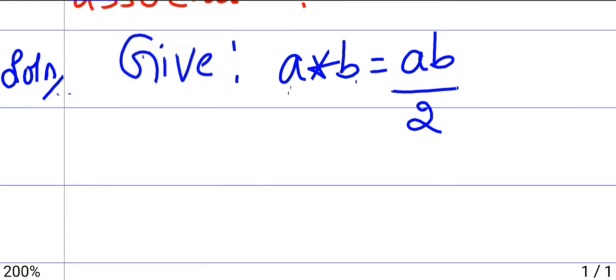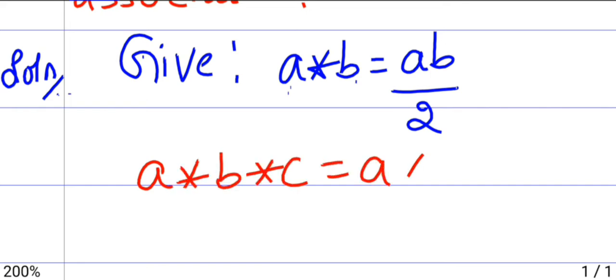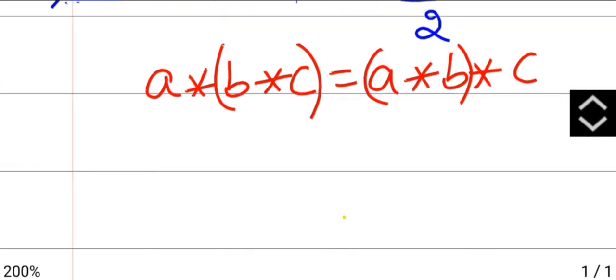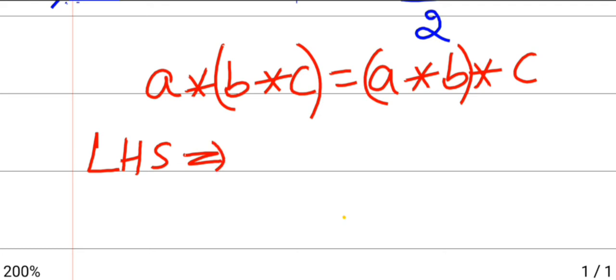So now moving on with the formula of associative. A star B star C is A star B star C. You can leave the last term and place the bracket for the center ones. It's called the associative property. Now to prove it is associative, we have to prove LHS is equal to RHS. So moving on with LHS,